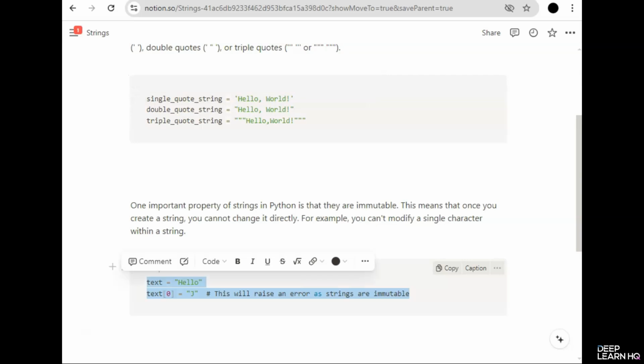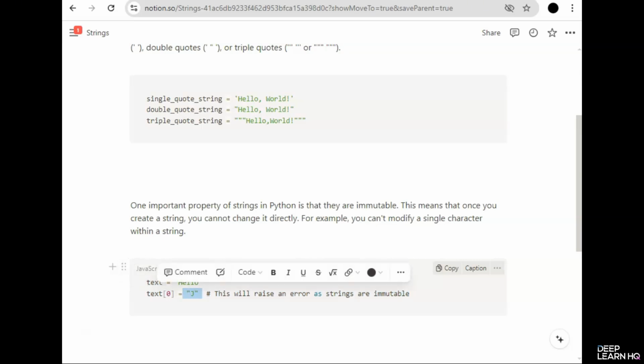First, we wrote hello into a variable called text. Then in the second line, we tried to access the first element, which was h, and we wanted to replace it with j. So this will raise an error as strings are immutable.